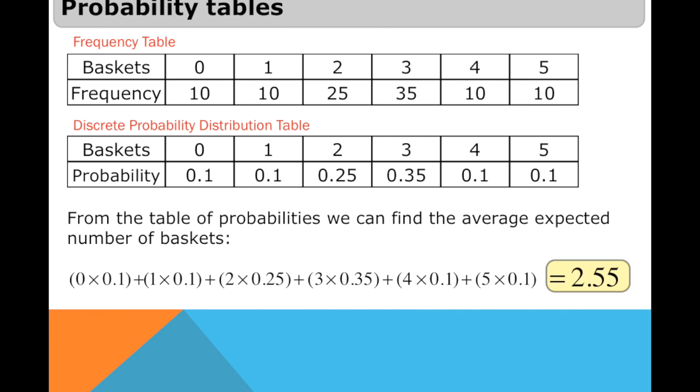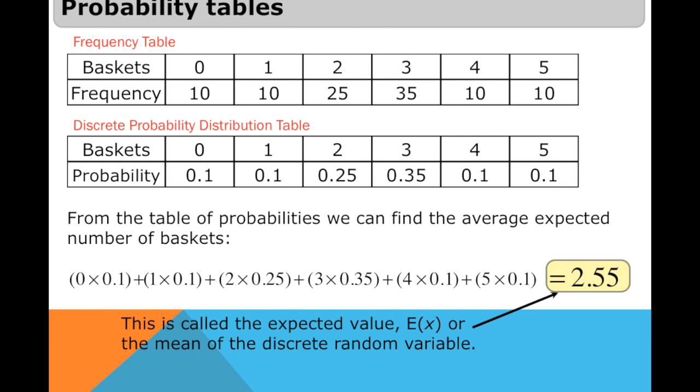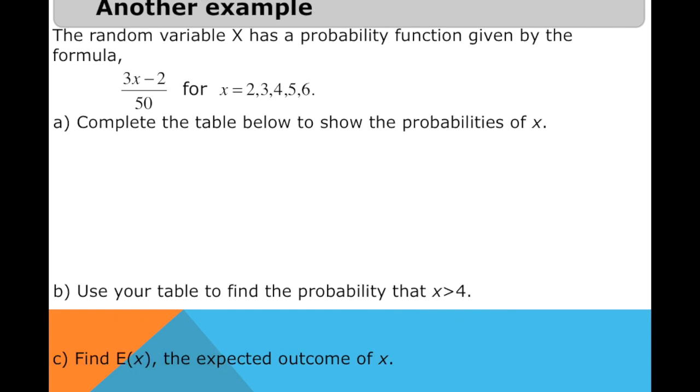The answer is 2.55. So looking at these two examples, the mean that we obtain from the frequency distribution is the same as the expected value for the discrete probability distribution. Okay? So once again, that is our E of x. Remember the notation is E of x, where E stands for the expected value of x. Now let's go to this example.